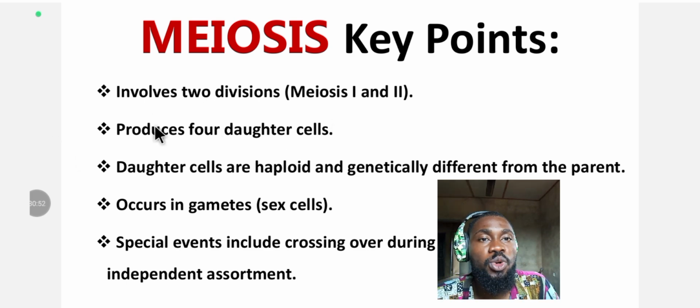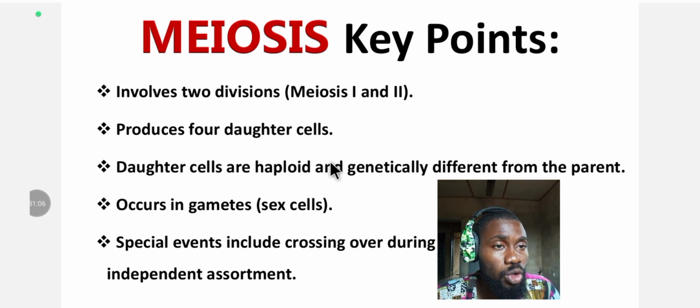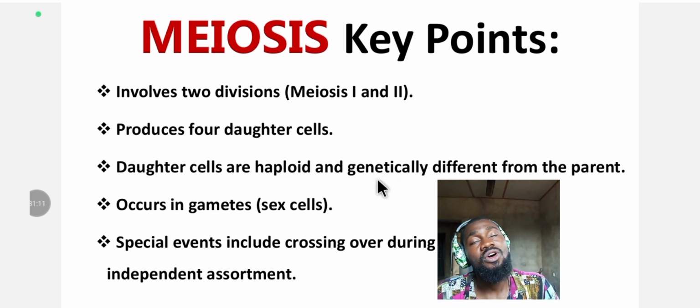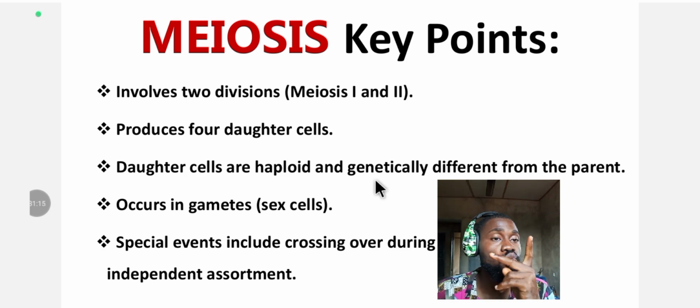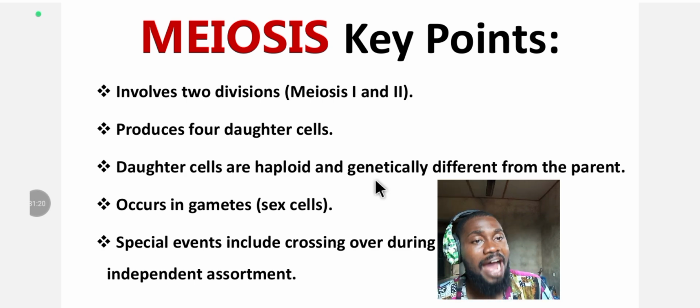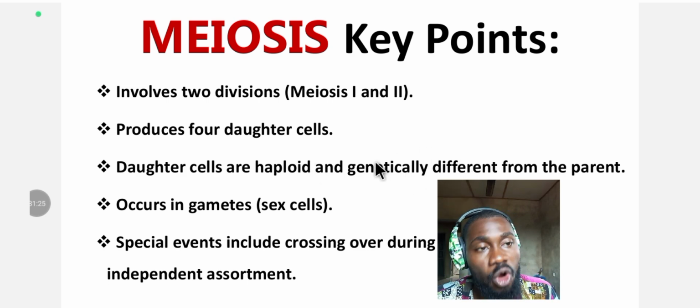The next we have here is that it produces 4 daughter cells. Okay, we already know that. The next is the daughter cells are haploid and genetically different from the parents. What is the meaning of haploid? It means half the chromosome number of the parents, unlike mitosis that has the full chromosome number. But here, half the chromosome number of the parents is what the daughter cells come out with.